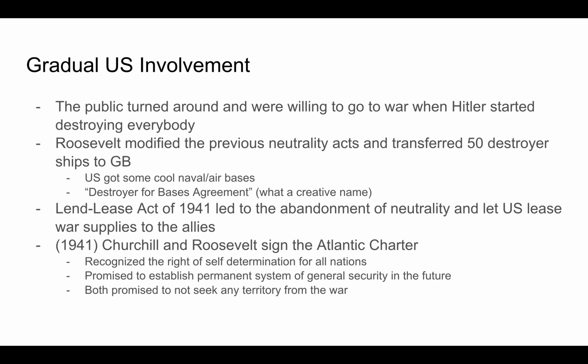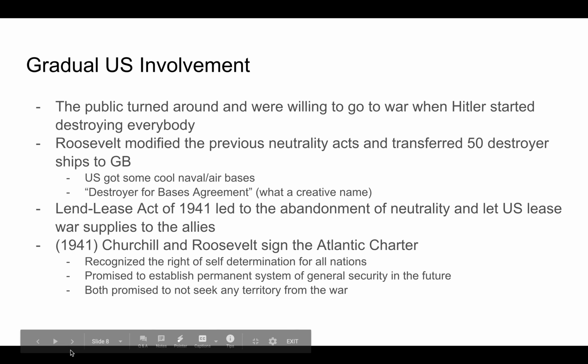And the Lend-Lease Act of 1941 led to the abandonment of neutrality and let the U.S. lease war supplies to the Allies. In 1941, Churchill and Roosevelt signed the Atlantic Charter. It recognized the right of self-determination for all nations. It promised to establish a permanent system of general security in the future, and both promised not to seek any territory from the war.